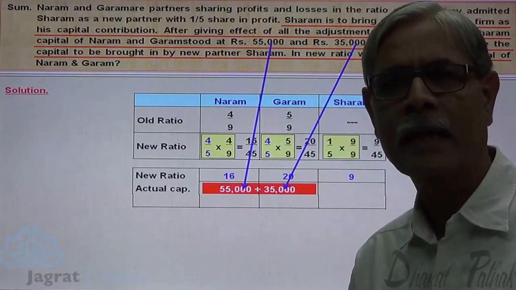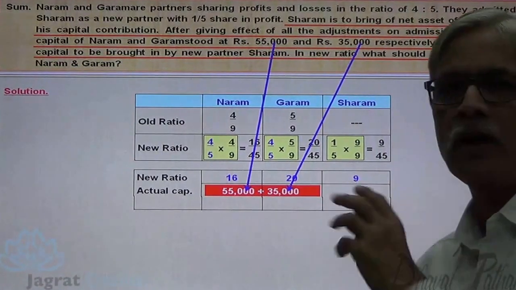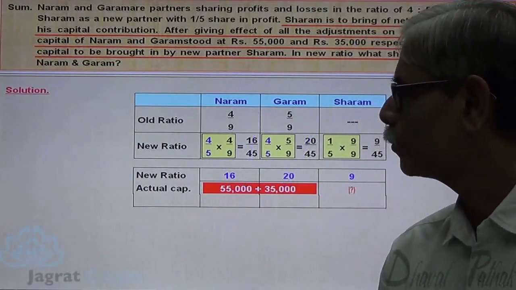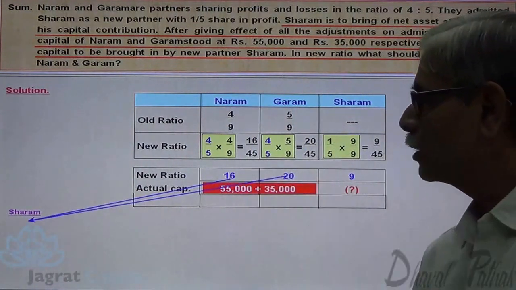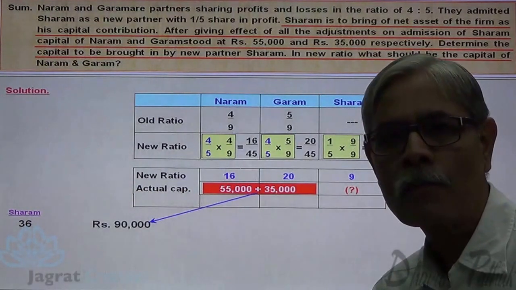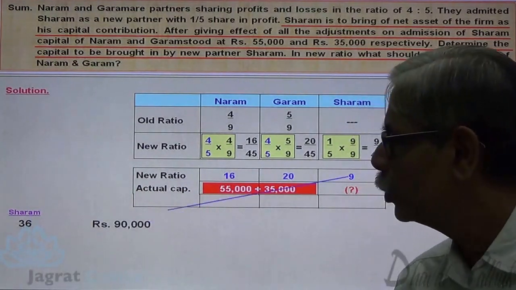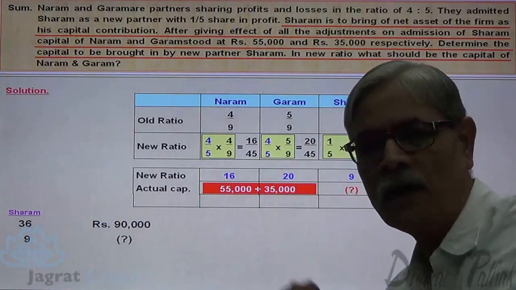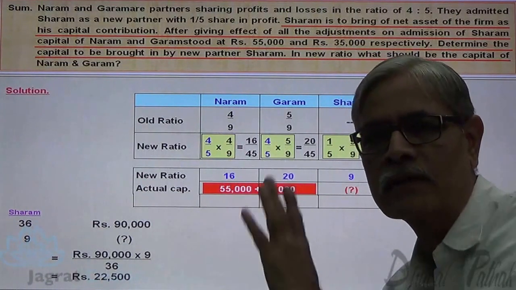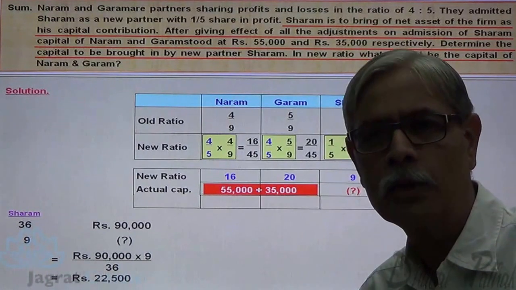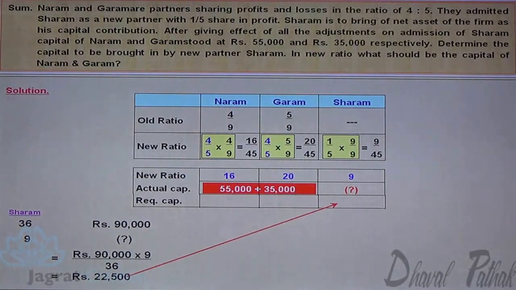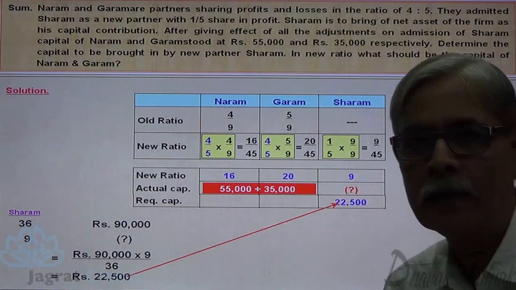So what is the proposed amount of capital to be contributed by Sharam for having a share of 9? Let me work out the capital required to be brought by Sharam. For 36 share in profit, capital contributed is 90,000. How much capital is required to be contributed to have a share of 9? If you work out 90,000 into 9 by 36, that works out to be 22,500, the capital required to be brought by Sharam. So capital required for Sharam is 22,500.